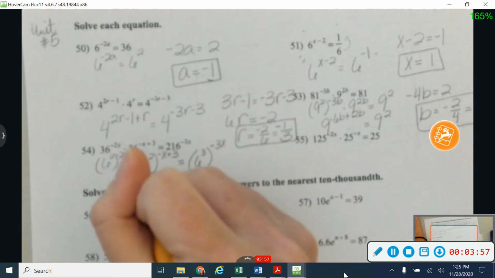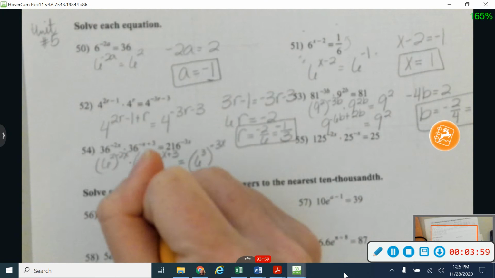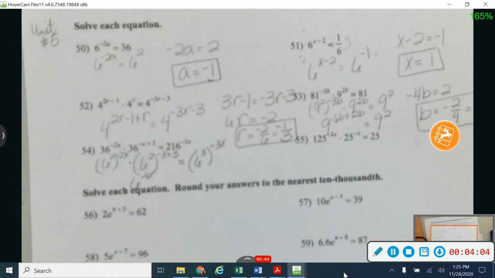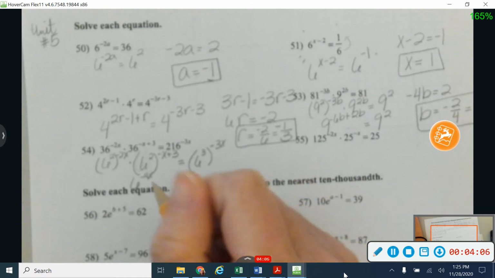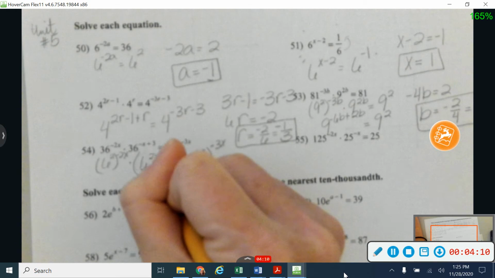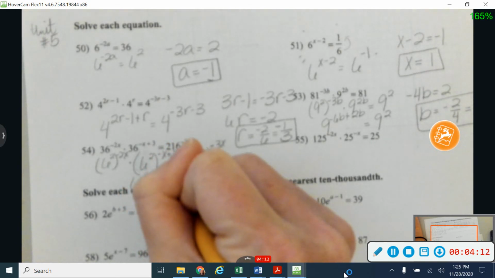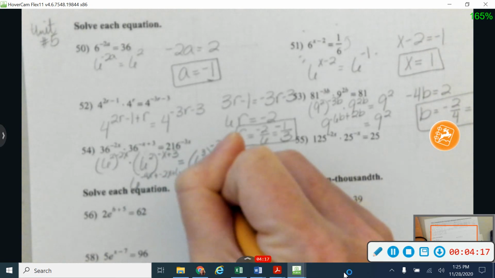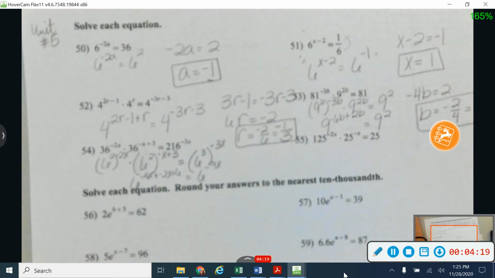So let's see here, that's going to give me 6 on this side, and this is going to give me negative 4x. I don't know if you can read this because it's kind of fuzzy and I'm running out of space, but negative 4x right there. And then with this one, I'm going to multiply in, so I'm going to have plus negative 2x plus 6. And then over here, I'm going to have 6 to the negative 9x power.